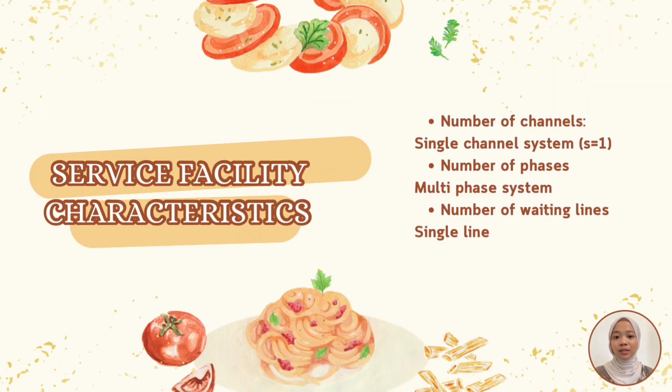So we talk about the service facility characteristics at the chicken rice shop in Raub. The first one is the number of channels. It is a single channel system. The second one is the number of phases. It is multi-phase, where each activity, ordering, serving and payment, is sequential and distinct with different mechanisms: website, waiters and payment counter. Each customer experiences the phases, which are order, wait for service and pay at the counter. And the last one is the number of waiting lines, which is a single line.